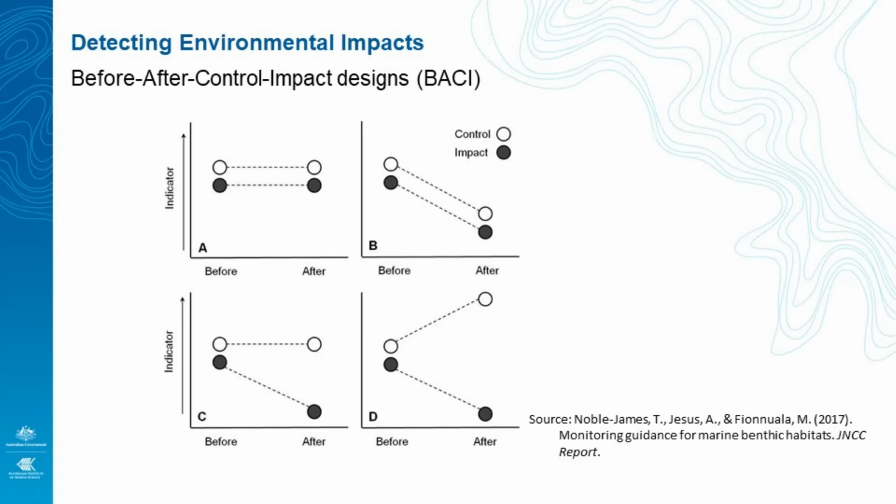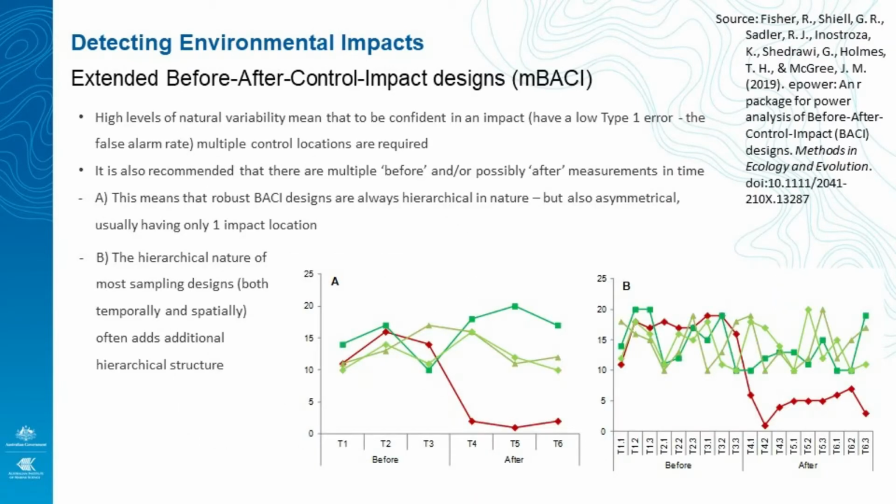In C and D, the impact locations decline after the impact occurs, and for D there is also an increase in the controls, even as the impact locations decline. Both C and D are examples of potentially significant BACI interaction effects and would indicate that there has been some kind of environmental impact. High levels of natural variability mean that to be confident in an impact, multiple control locations are required. It is also recommended that there are multiple before and/or possibly after measurements in time.